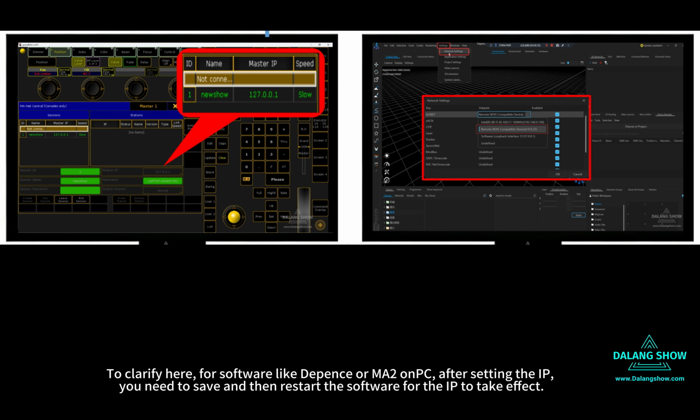To clarify here, for software like the Pens or M2, after setting the IP, you need to save and then restart the software for the IP to take effect.